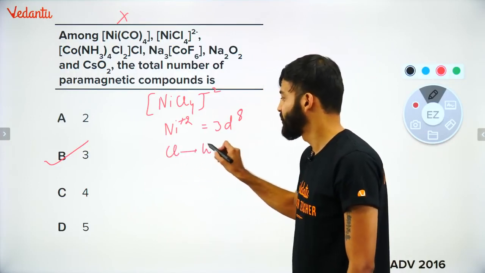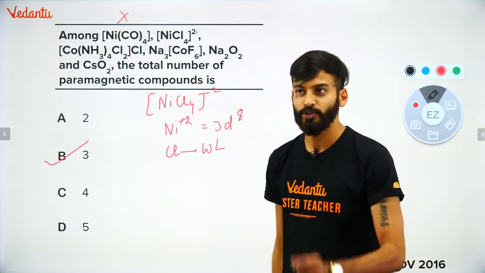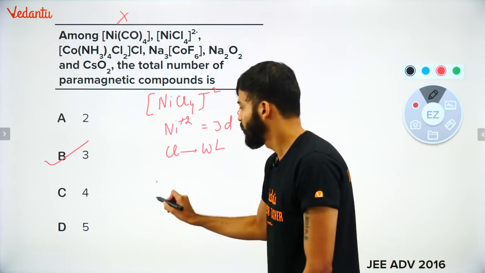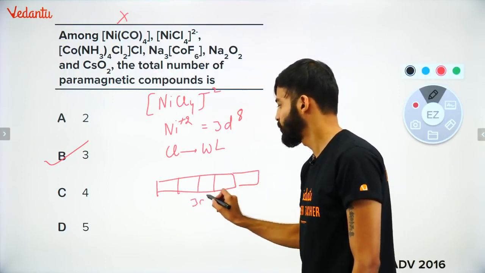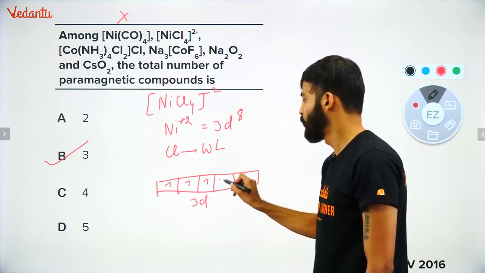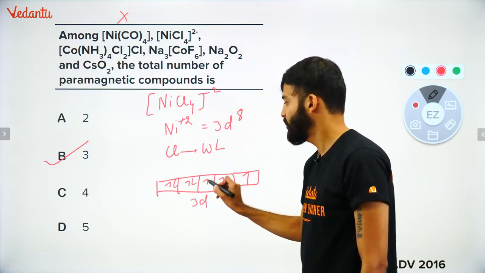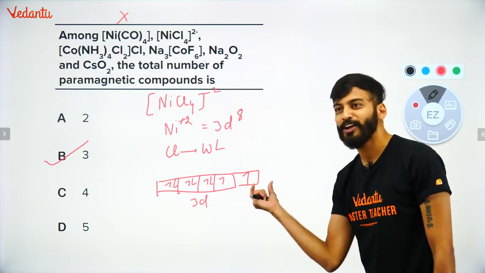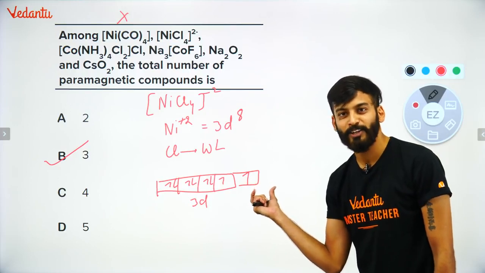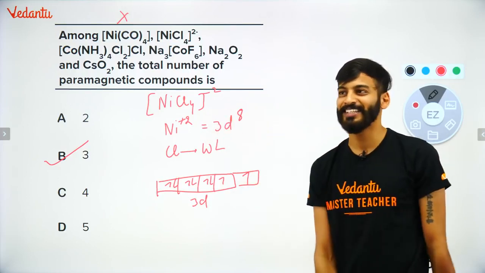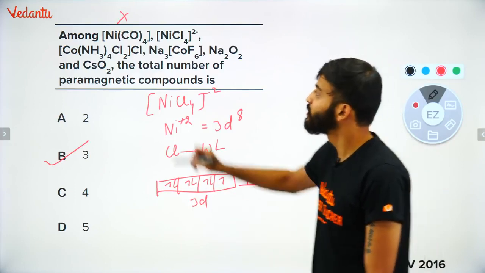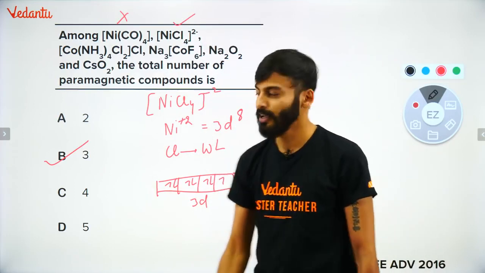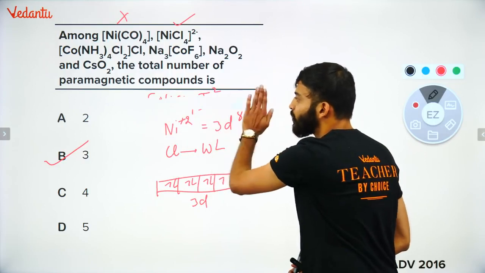Cl is a weak ligand. So it's a weak ligand. As a result, draw the d orbital. This is your 3d orbital. 1, 2, 3, 4, 5, 6, 7, 8. Now, would these two electrons pair up? No pairing. Very good. Some of you are answering. So no pairing. As a result, there will be unpaired electrons. It means yes, it is showing unpaired electrons.